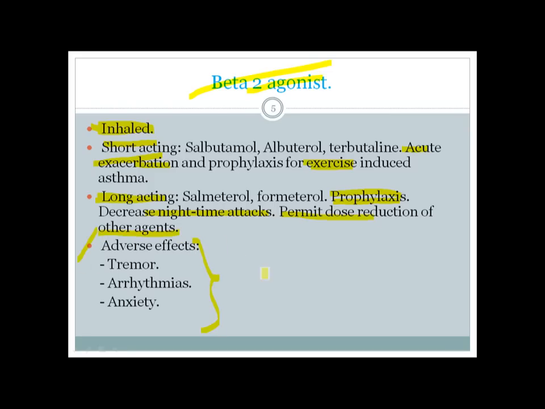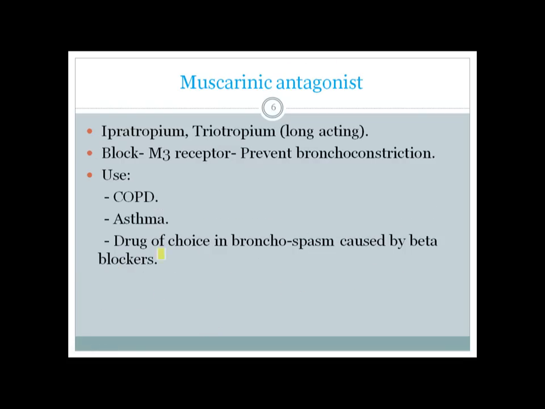All of those are mediated by beta receptors, which are tremor and cardiac arrhythmia. As you know, the heart has beta 1 receptors; these drugs are called beta 2 agonists, but they also have some beta 1 agonist effect. So it is not only a beta 2 agonist, it has some beta 1 agonist effect. So that's the side effect part. And also it can cause anxiety through CNS excitation. Okay, remember all of them, very important to know.